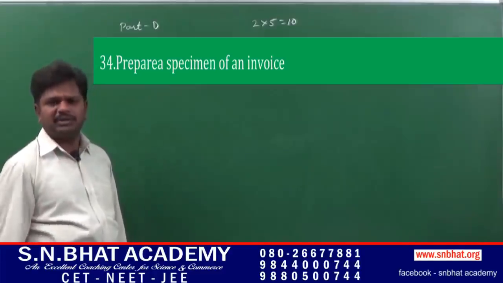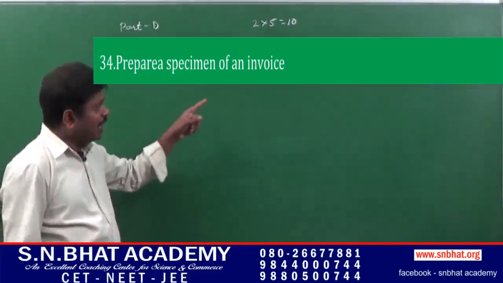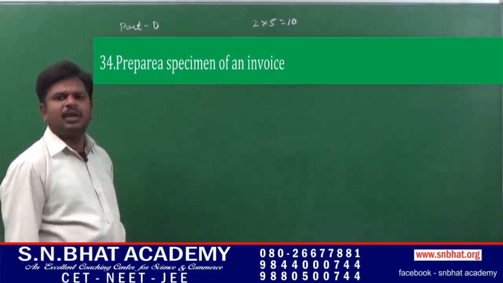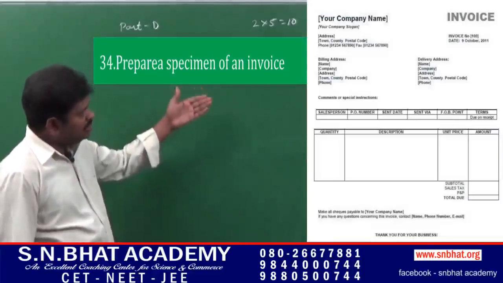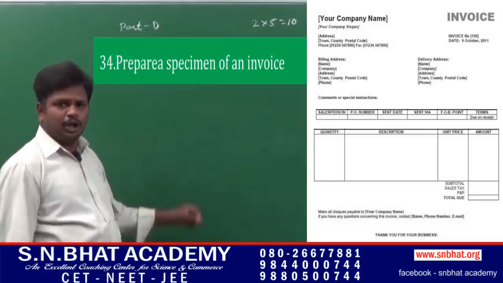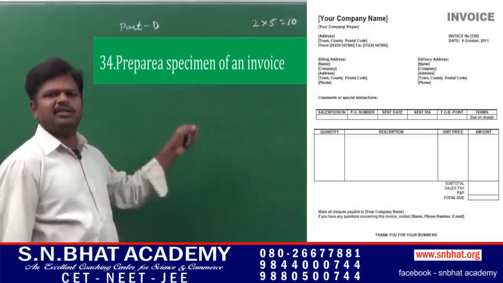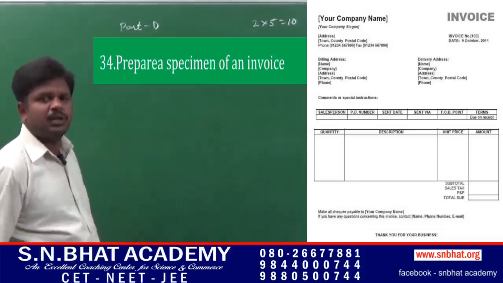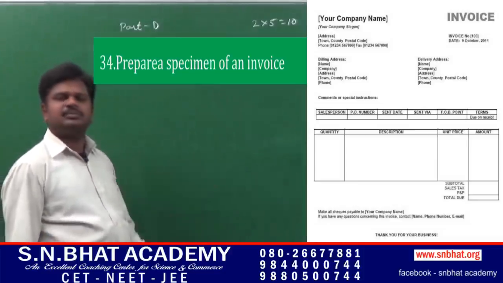Specimen of invoice means here you have to draft a bill like this. In the invoice, you have to mention the name of the seller, including a TIN number or registration number if required. Next, date of sale.